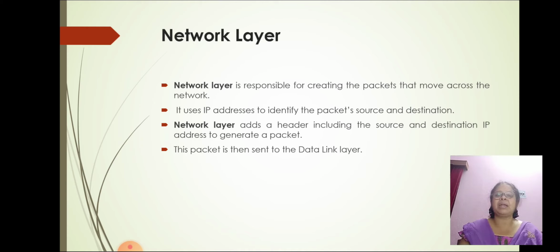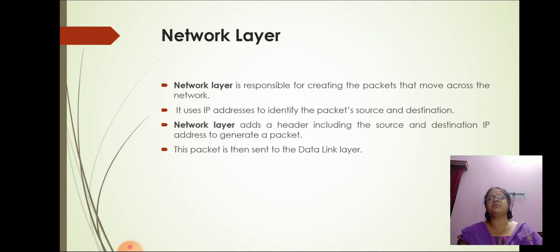The packet is then sent to data link layer, but before sending to the data link layer, we must know that under network layer, apart from IP, there are two protocols, ICMP and ARP. ICMP stands for Internet Control Message Protocol. It is encapsulated within IP datagram and is responsible for providing hosts with information about network problems.